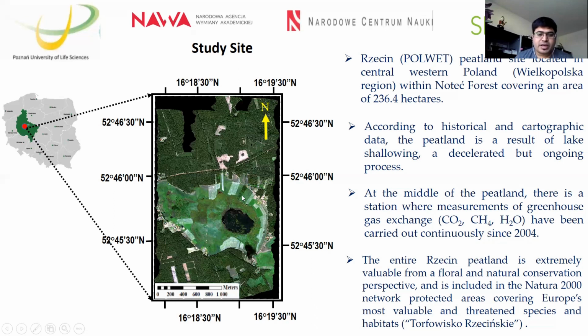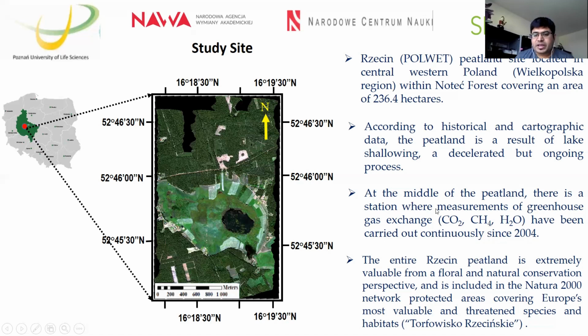In the edges of the peatland there is some small grassland area, and the whole outer part of the peatland area is forest, mostly pine forest. So here we have a unique system: a forest ecosystem in the boundaries, the peatland ecosystem, and also the grassland ecosystem within our whole study area.